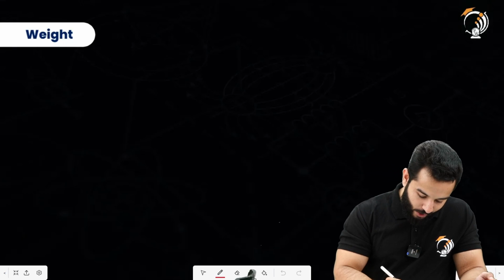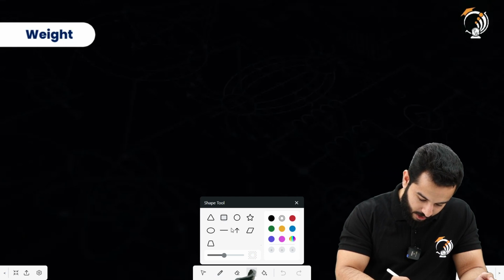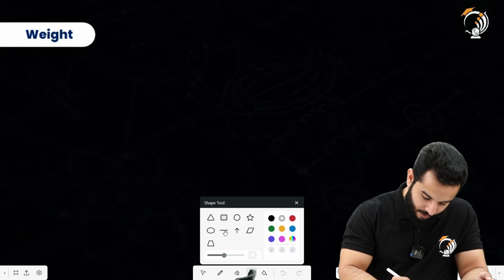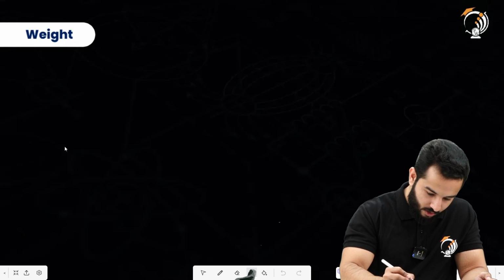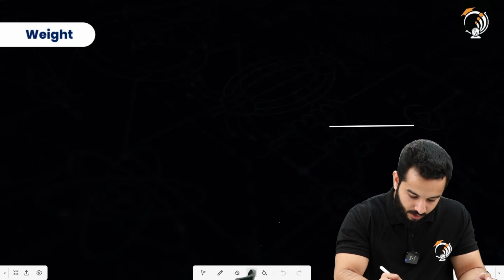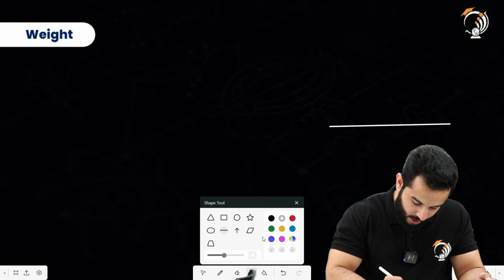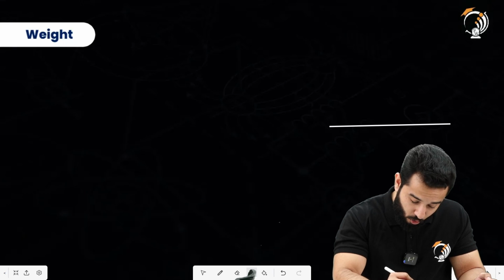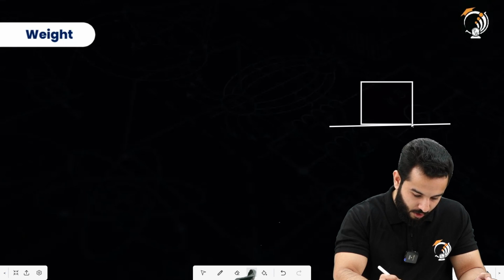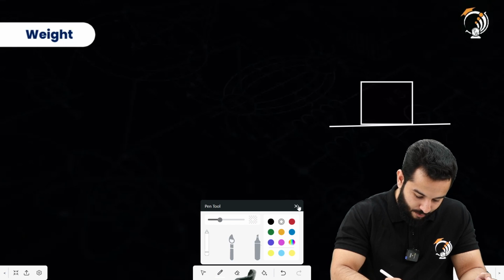And for defining weight, I'm going to draw a diagram. Let's say that we have got a ground like this, and on this we have got a body whose mass is m kg. So now you know what we mean by m kg.